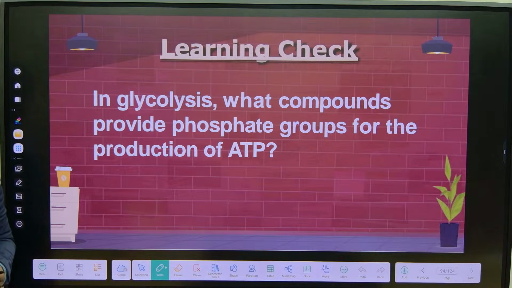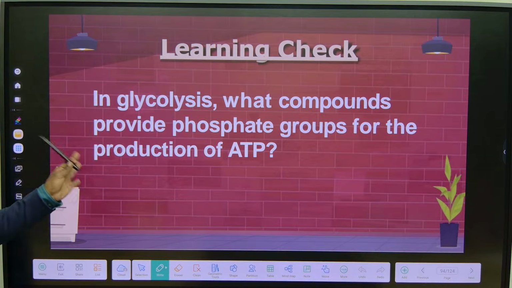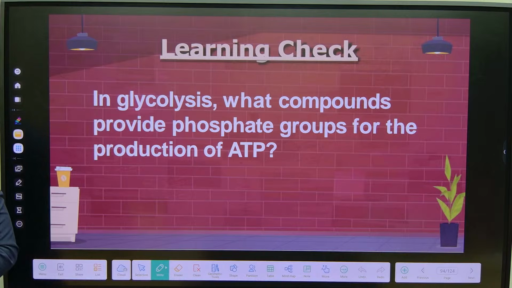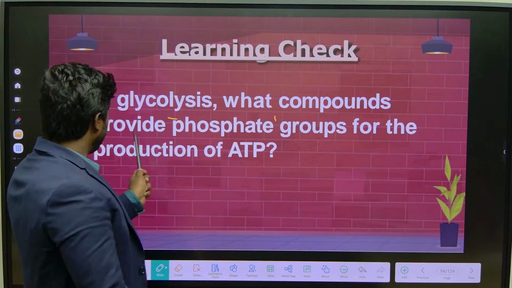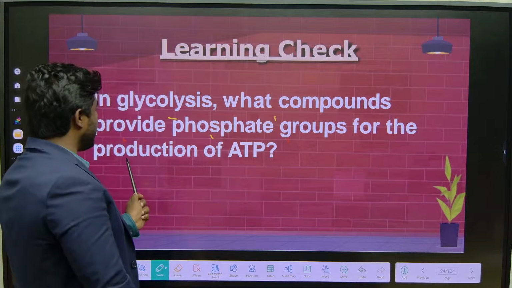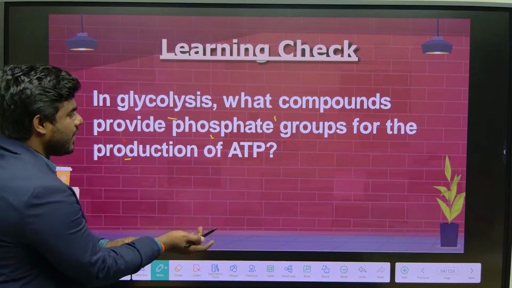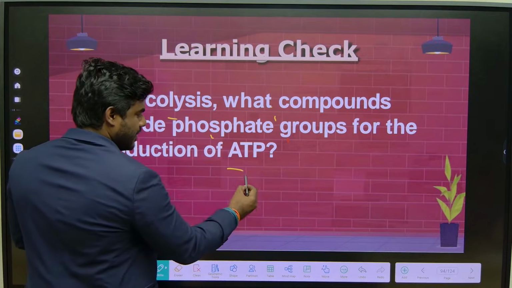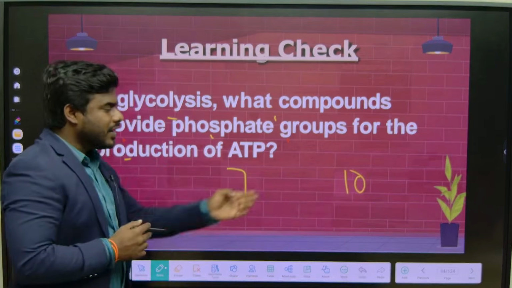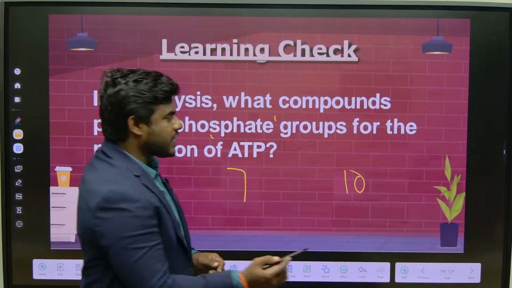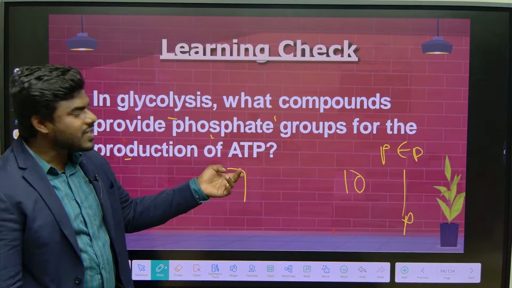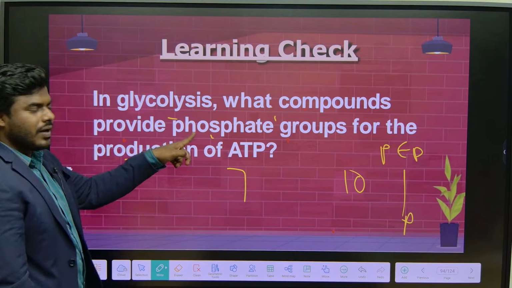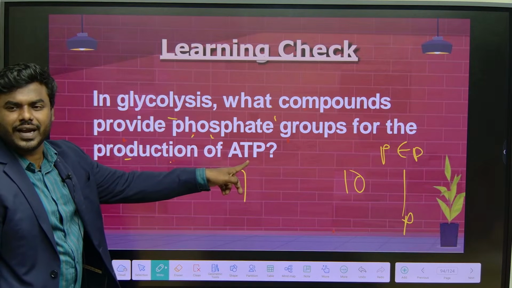The best way to answer is to make it simple. The more deeply you think, the less you will get. Always make it simple. Look at the question. In glycolysis, what compounds provide phosphate groups for the production of ATP? Firstly, in which steps do we gain ATP? In the 10th step, phosphoenolpyruvate is converted into pyruvate. So that is the compound acting as a donor of the phosphate group involved in the production of ATP. What is the 7th step?